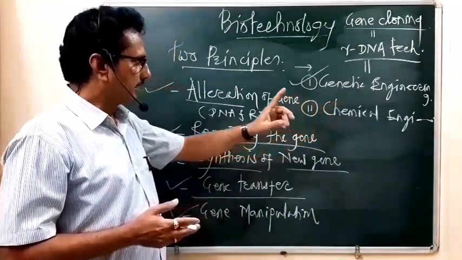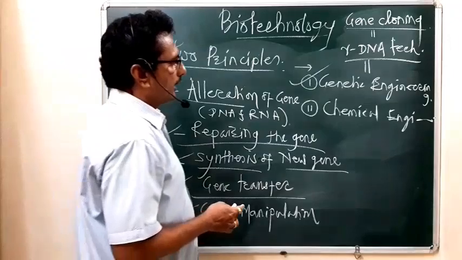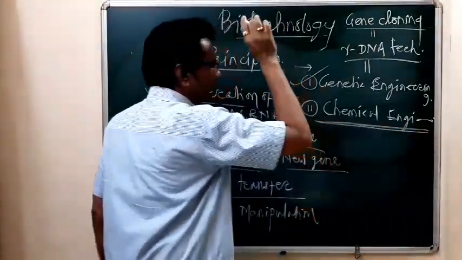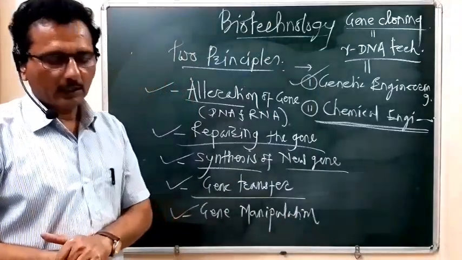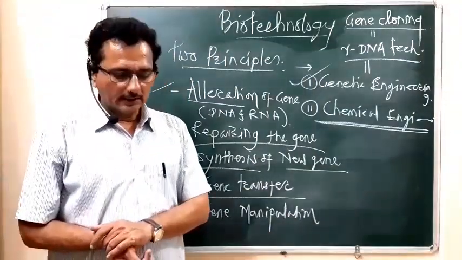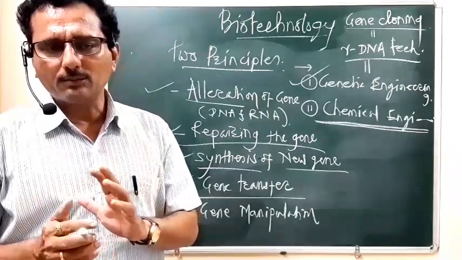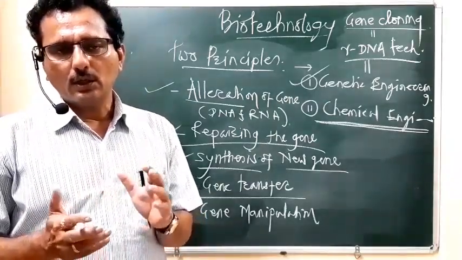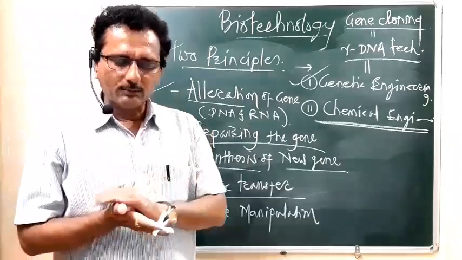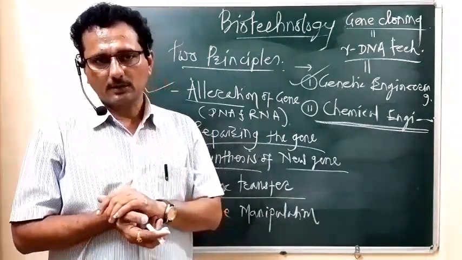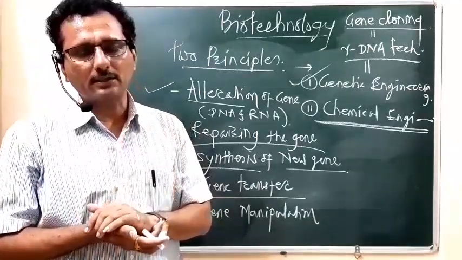Then the next principle is chemical engineering. Chemical engineering plays a most important role in modern biotechnology, because it plays a most important role in making a sterile environment. At what time is a sterile environment required?